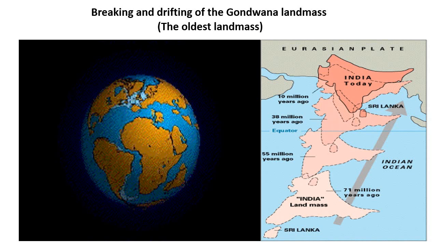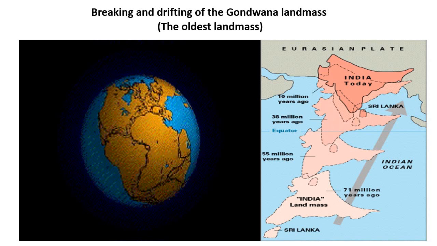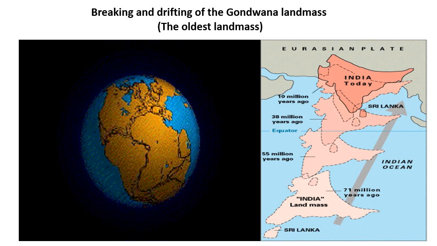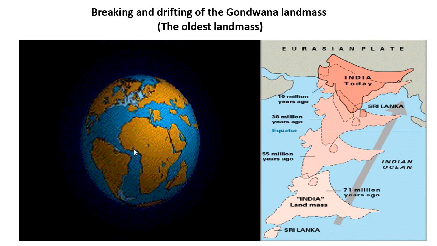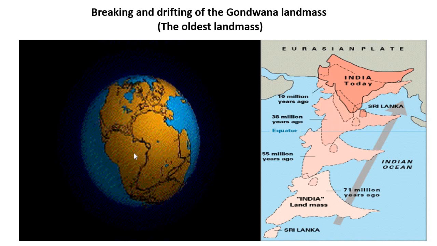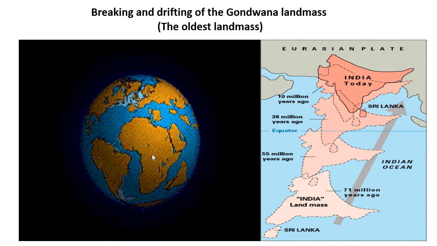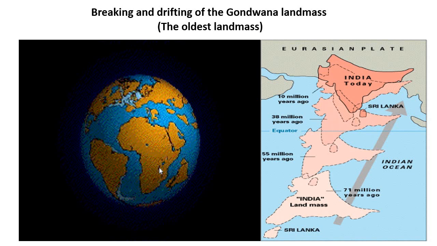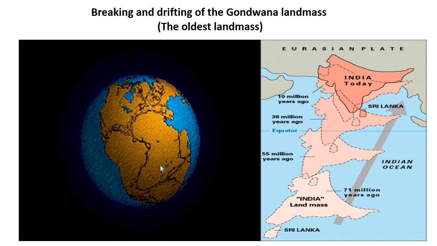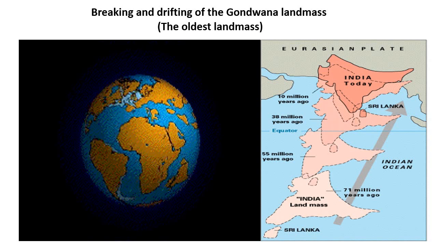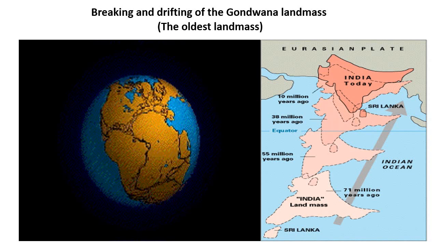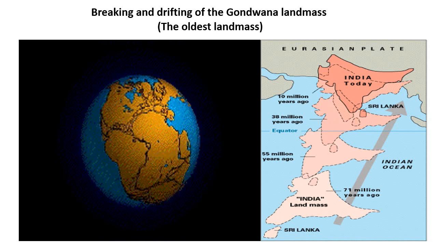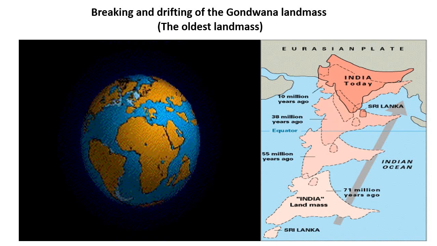According to Alfred Wegener, in his continental drift theory, he said there was one super landmass, and there were water bodies. The name given to the super landmass by Alfred Wegener is Pangaea, and the name given to the water bodies is Panthalassa.